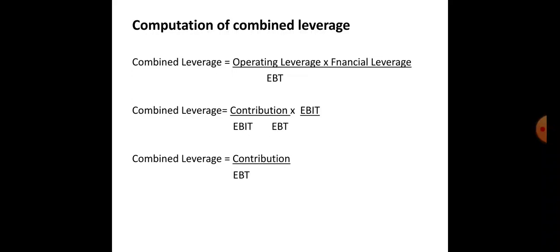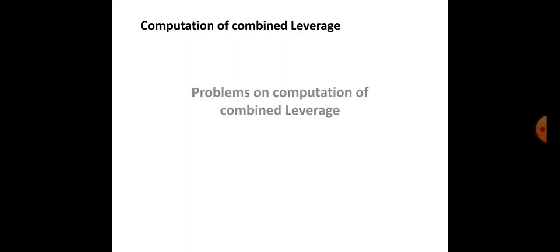It is also computed as contribution divided by EBIT multiplied by EBIT divided by EBT. In the sense, combined leverage is equal to contribution by EBT. So that is how we compute combined leverage.